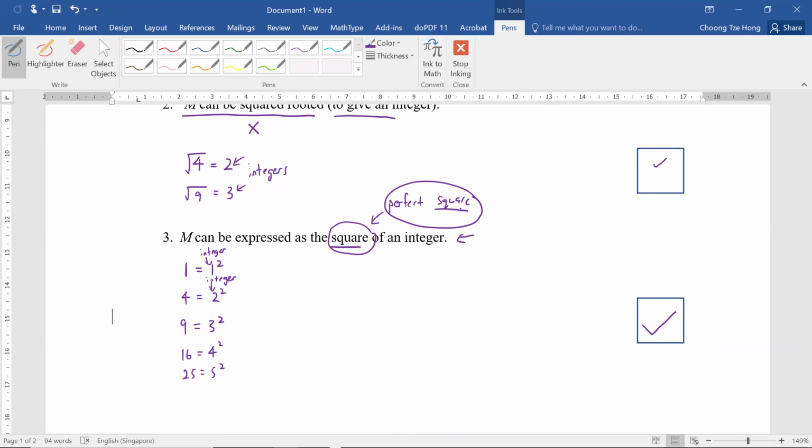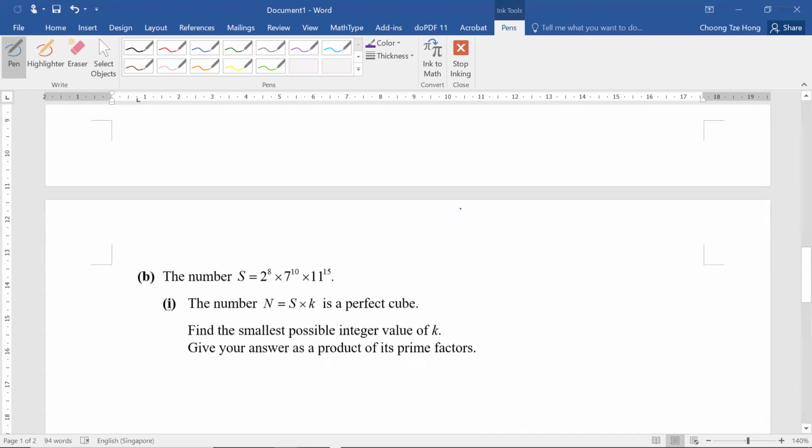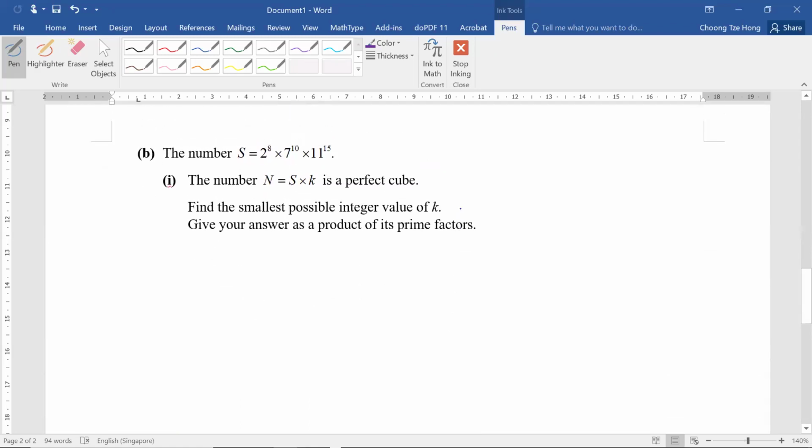Now let's apply this idea to a perfect cube. In part B, 1, they say that the number s is equal to 2 to the power of 8 times 7 to the power of 10 times 11 to the power of 15. They say there's this number n, a perfect cube, and n is s times k. Let's try to work this out.